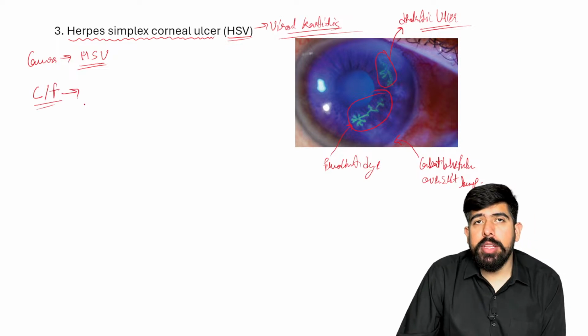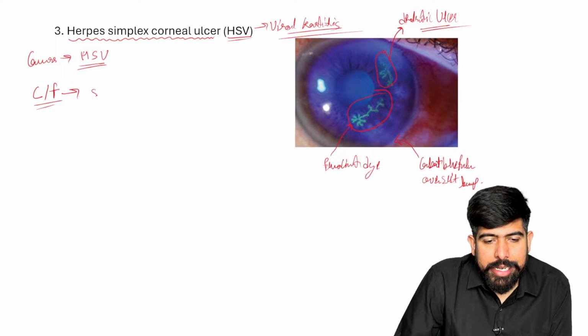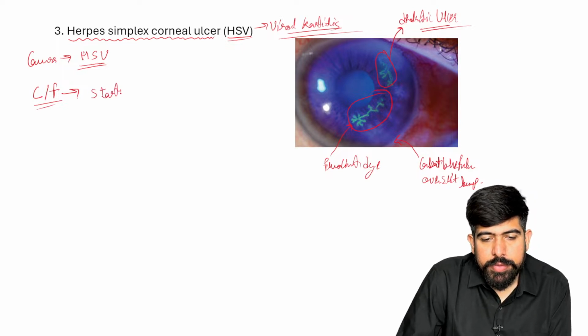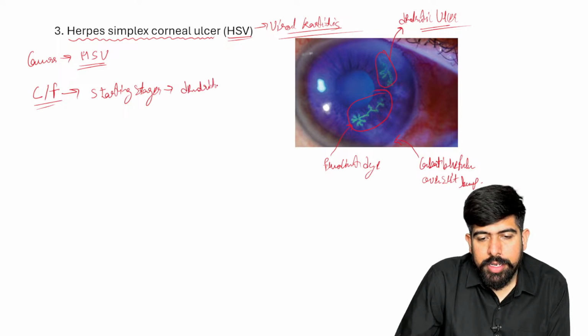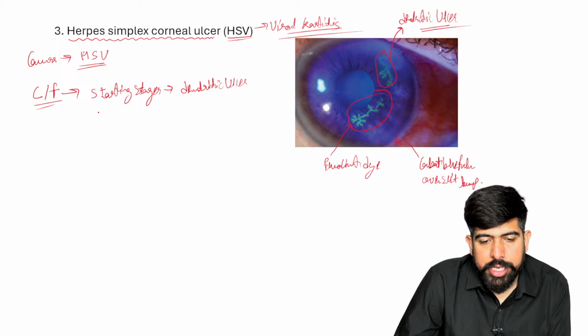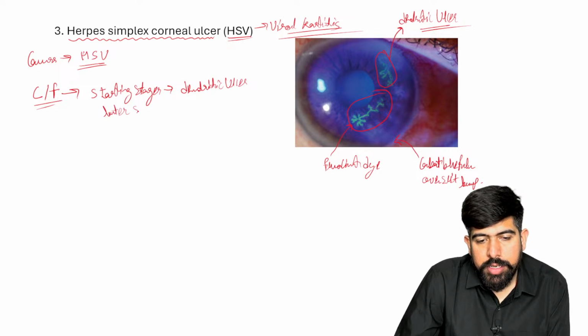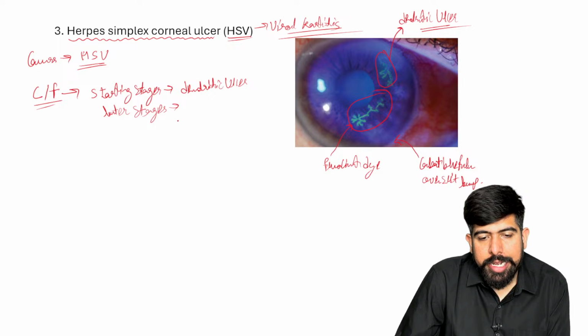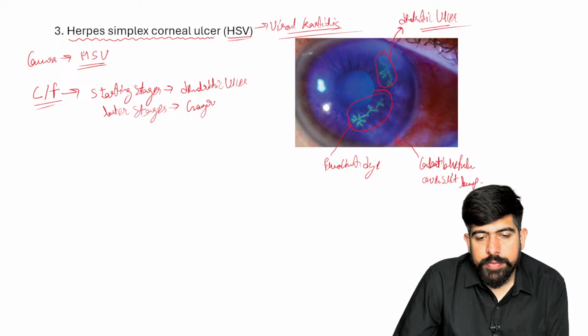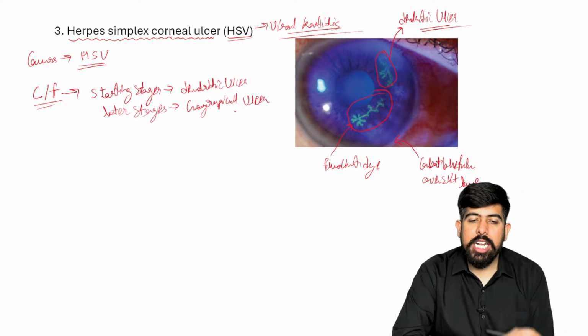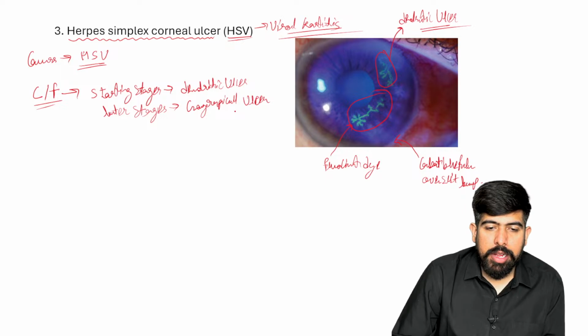If I'm talking about the ulcer, first, in the starting stages, it will be seen as a dendritic ulcer, and in the later stages, it will be seen as a geographical ulcer.